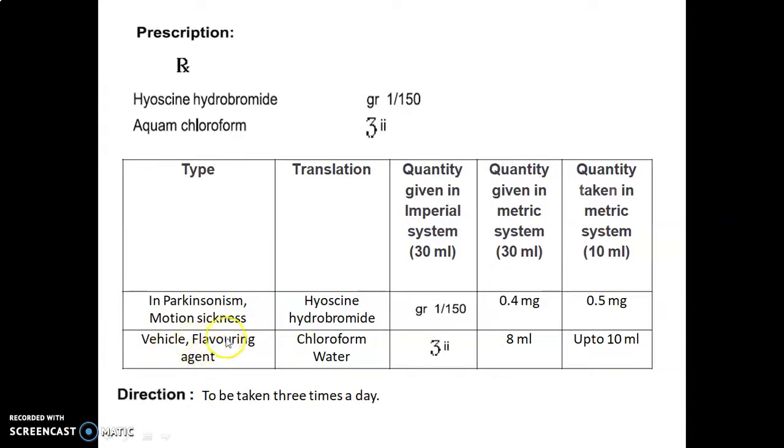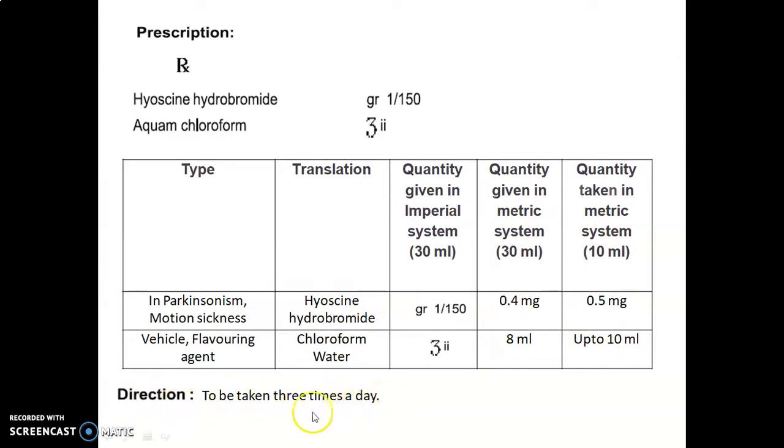Multiplying this with the factor, we will get 0.5 milligram. Chloroform water is used as a vehicle and flavoring agent. So quantity given in the imperial system is 1 drachm into II, which stands for Roman 2. So 4 into 2, we will get 8 ml. Quantity given in the metric system is 8 ml. Multiply this with the factor 1.25, and we get the quantity taken in the metric system, that is up to 10 ml. Direction: to be taken 3 times a day.